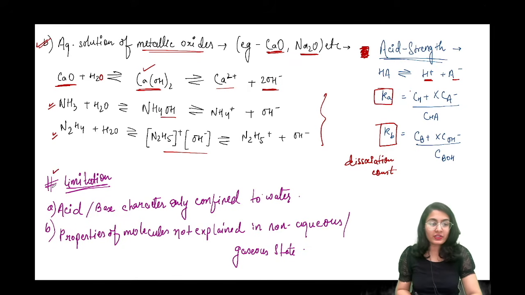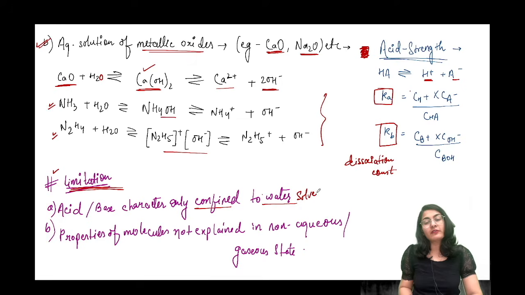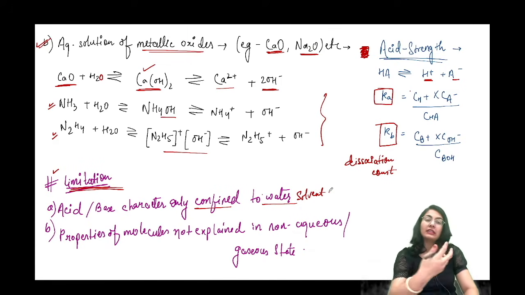Now we move onwards to the limitations, because there are many limitations to this preliminary theory. First of all, acid and base character is only confined to water system, only to water as a solvent. If we go to some other solvent, then we cannot explain that this molecule may behave as a base or an acid.